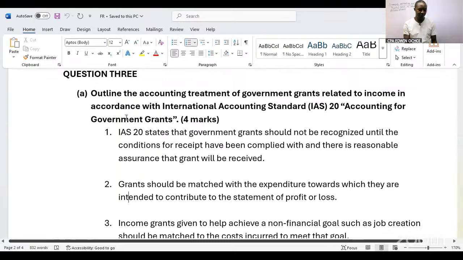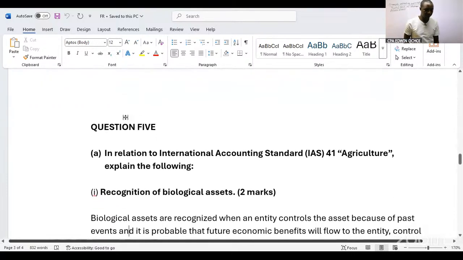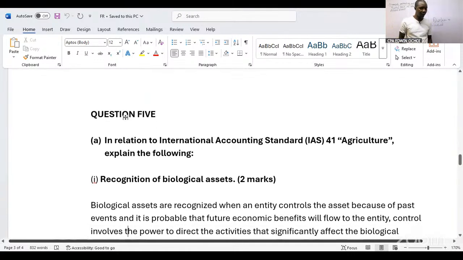10 plus 4, 14. Then question number 5, because for question number 4 there was no theory. That is the only question which will be remaining. I think so far that is the only question which we have not tackled, because I have done questions number 1, 2, 3, and 5 fully, since I am now covering the theory. The only question which was not having theory is question number 4, 20 marks. I will be able to do it in class next time.